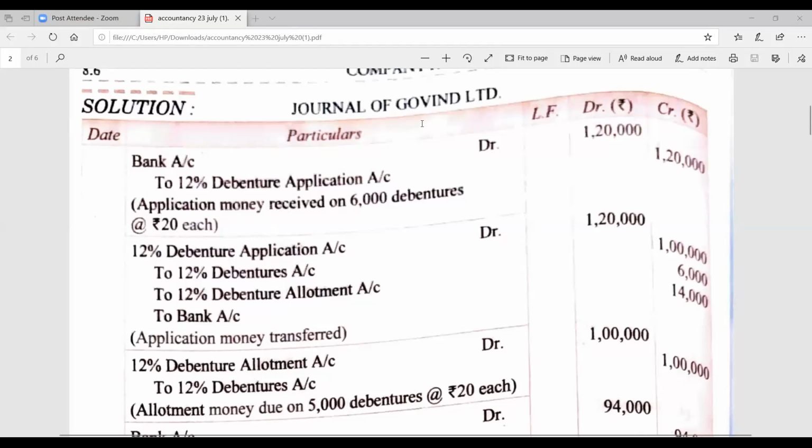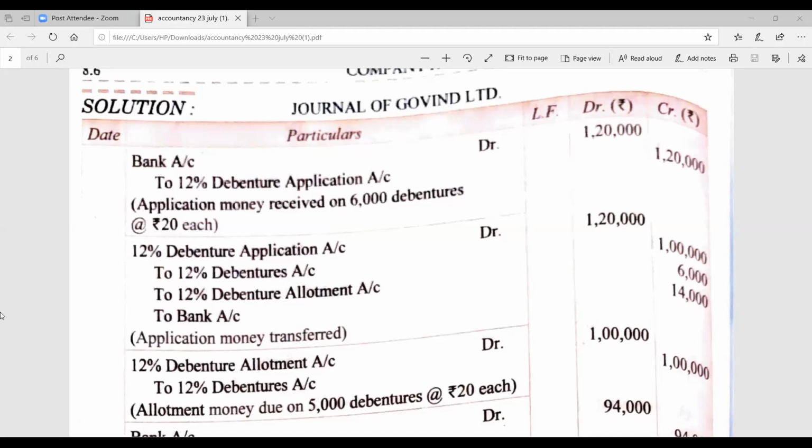First of all, as far as debenture application is concerned, please mark in your bracket the debenture application amount will be 6,000 into 20 rupees each, along with debenture application account debit, and it is equal to 1,20,000.